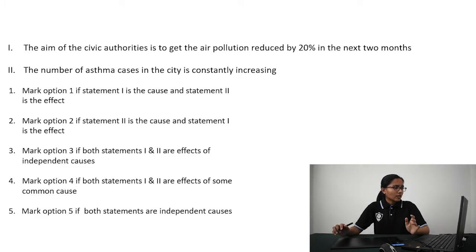The aim of the civic authorities is to get the air pollution reduced by 20% in the next 2 months. Okay, they seem to be working on something. So that seems like a consequence. The number of asthma cases in the city is constantly increasing. Now this poses a problem. So here also this is the cause, and because the asthma cases started increasing in the city, the civic authorities decided to act on it. So the answer here is again option 2.